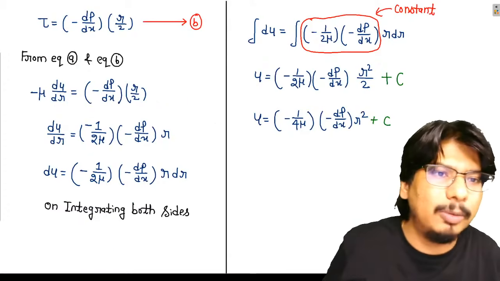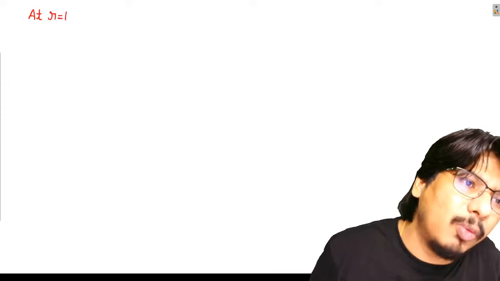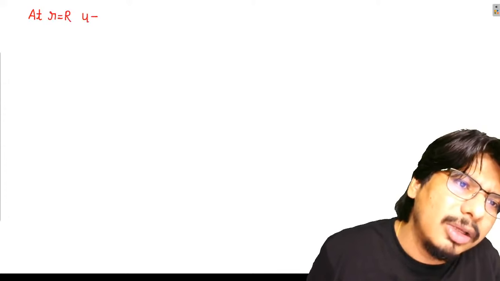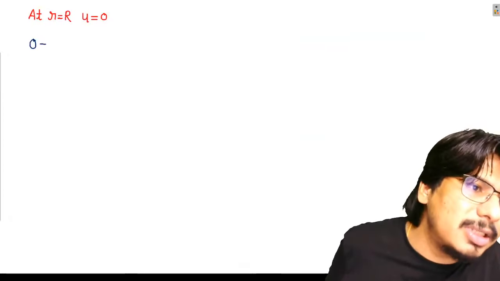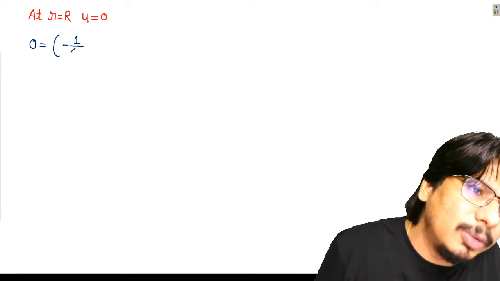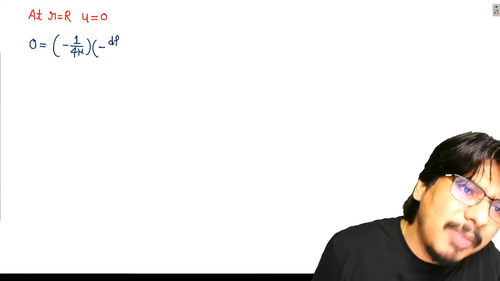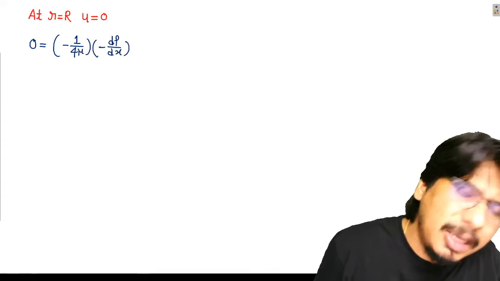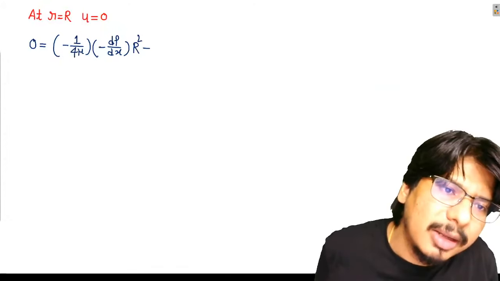Substitute it. I know at small r is equal to capital R, that means at the wall, u is equal to 0. If I put it in, what comes, beta? 0 is equal to minus 1 upon 4 mu minus dp by dx capital R square plus c.